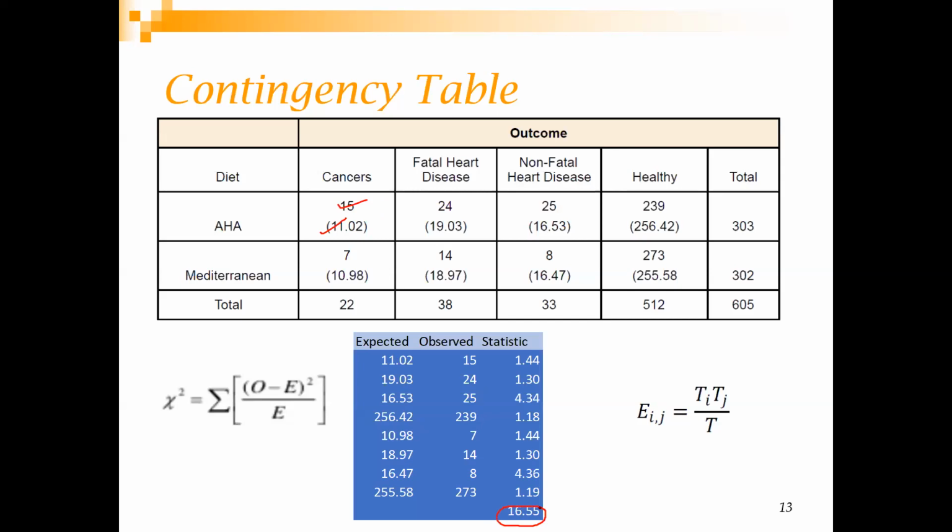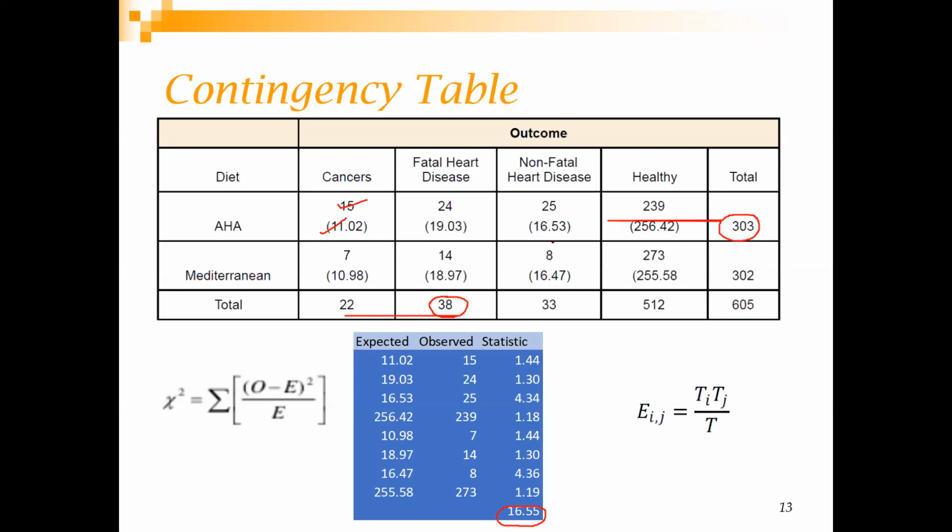Now one thing is that every time you are doing a chi-square, you are always doing observed minus expected, squared, divided by expected. So this is what has been done. Also, for simplification of the formula, you can think of it like this. Any time you are trying to find the expected frequency of a particular cell, you can multiply the row total by the column total and divide by the total number of observations. So that is another simple way to find that out.